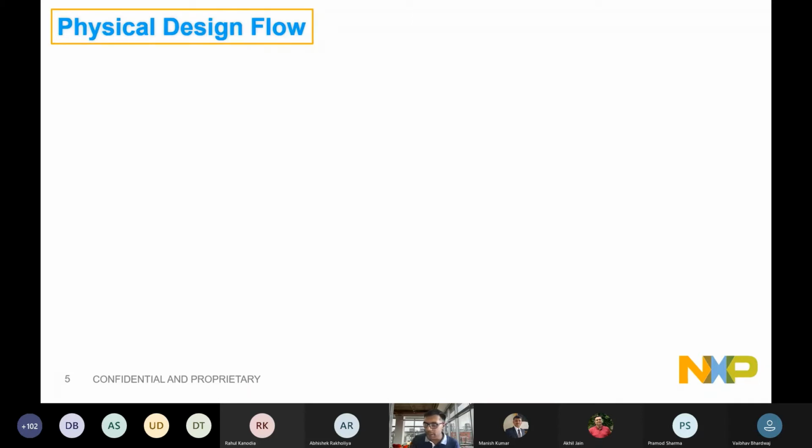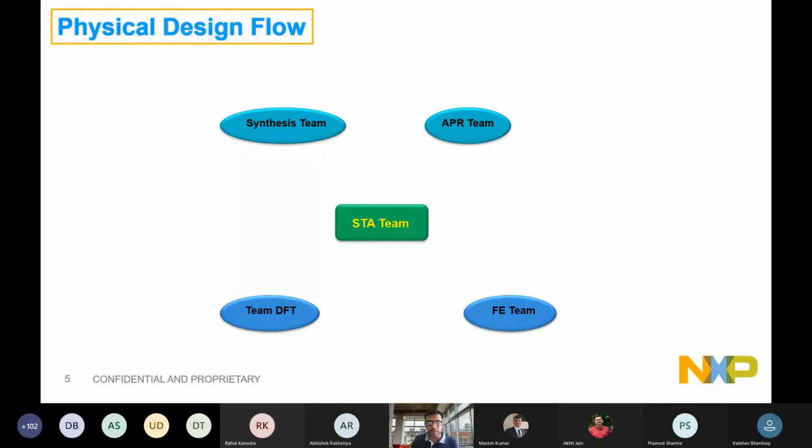Now coming to the physical design flow. So let's see how in physical design flows things are linked. I think you must have heard about these teams. There will be an STA team inside any organization. There will be a synthesis team, APR team. So synthesis, APR, STA, these are those teams which have a key role to play once you have converted your RTL into the actual netlist, and then you are physically implementing it.